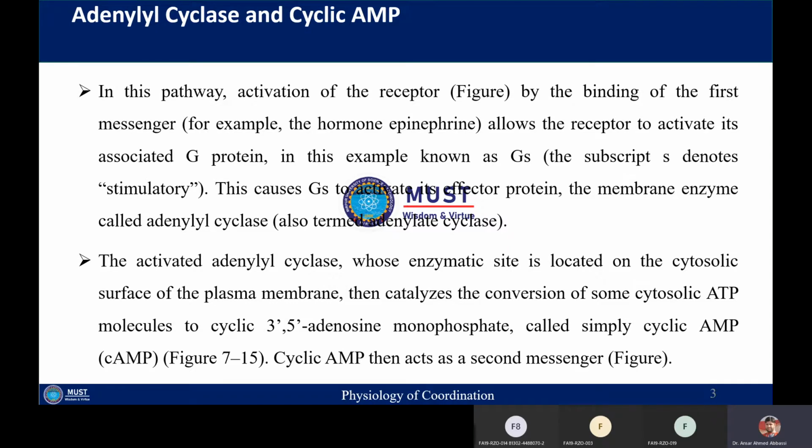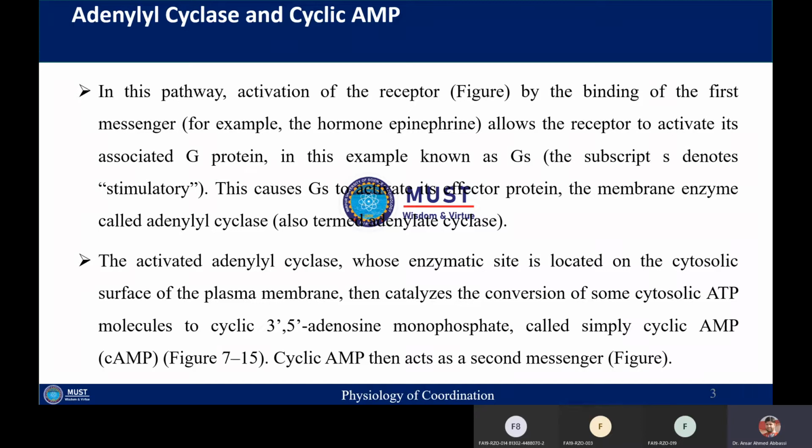If the effector protein is an enzyme, one of them is adenylyl cyclase, which can also be called adenylate cyclase. Once this adenylate cyclase has been activated, its enzymatic site is towards the cytosolic surface of the plasma membrane.